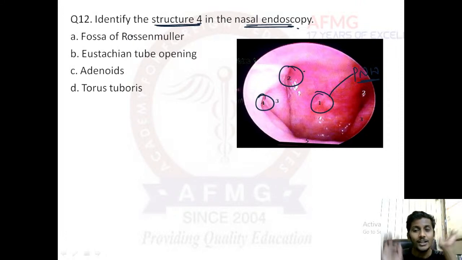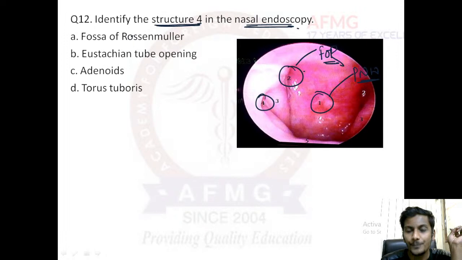So please remember, the posterior most aspect, the posterior superior part of the nasopharynx would be the fossa of Rosenmuller. Whereas this is the opening. Here you can see a connection. Structure 4 is actually a connection between the nasopharynx and the middle ear. It connects to the middle ear.